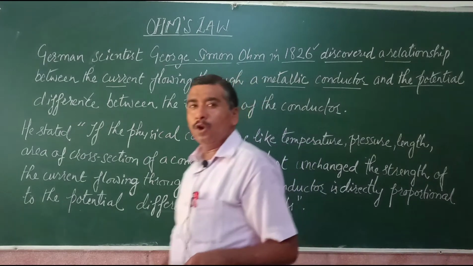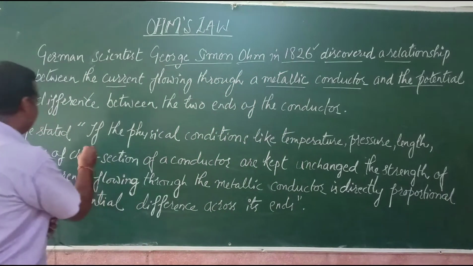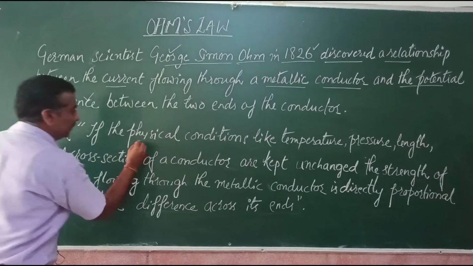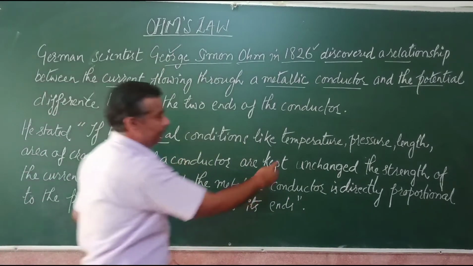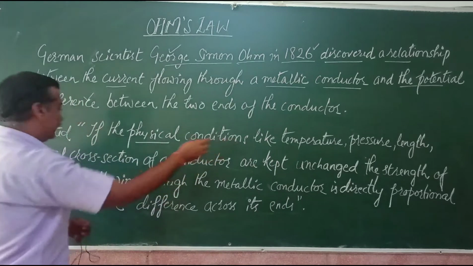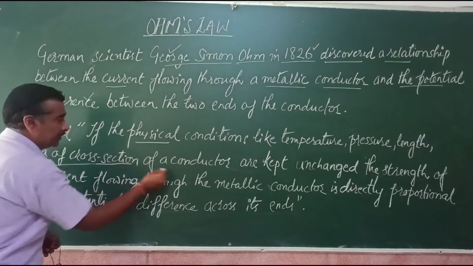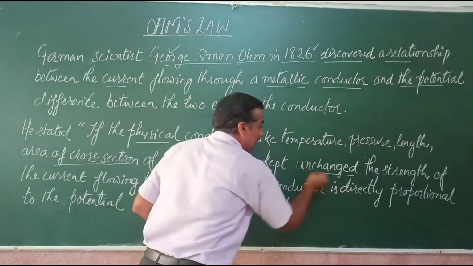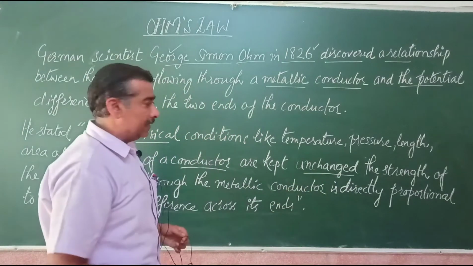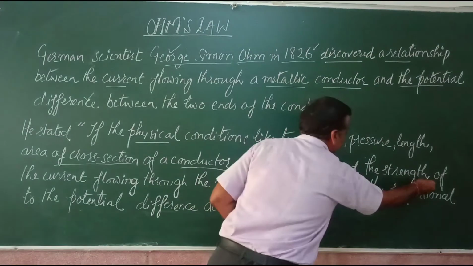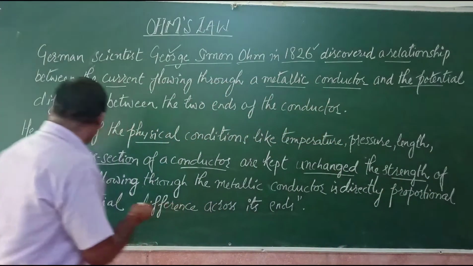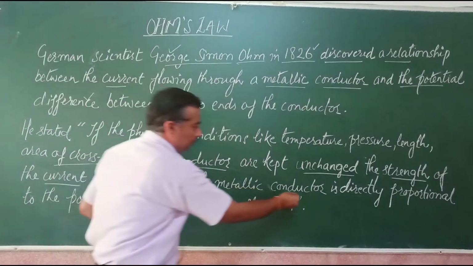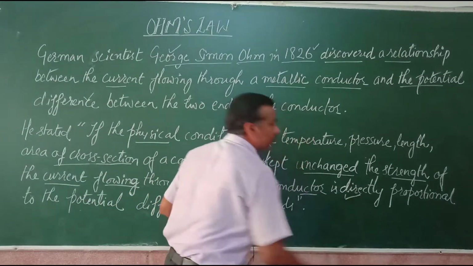Now what is the law? George Simon Ohm stated that if the physical conditions like temperature, pressure, length of the conductor and the area of cross section of the conductor are all kept unchanged, then the strength, that means the magnitude, the amount of current flowing through the conductor is directly proportional.